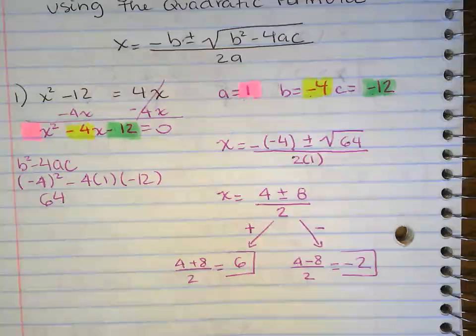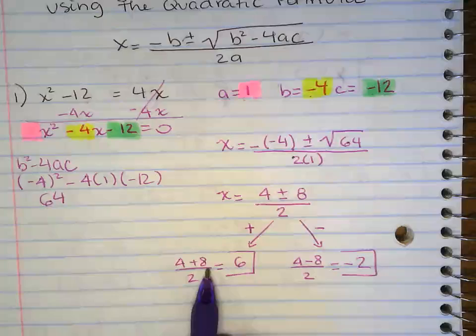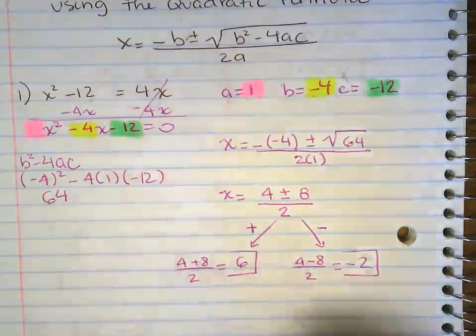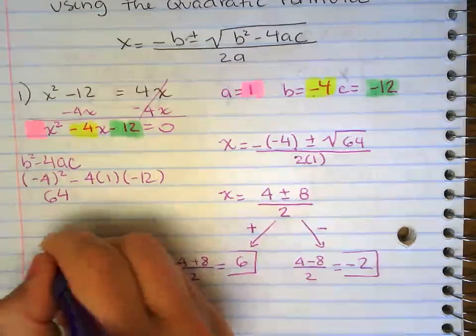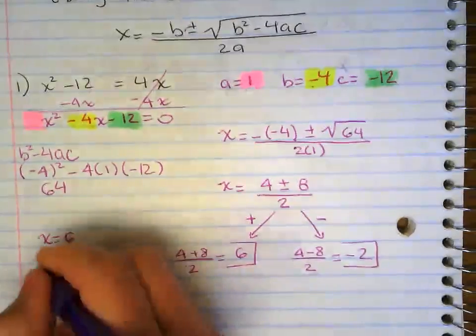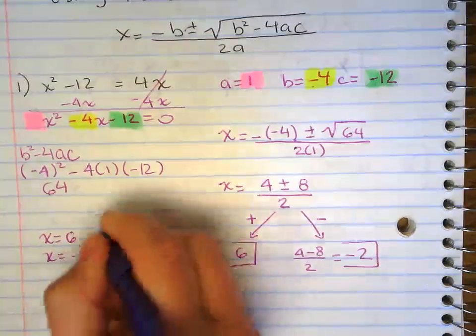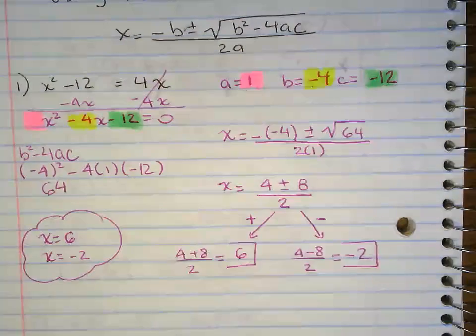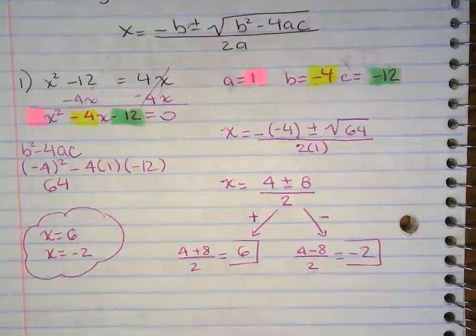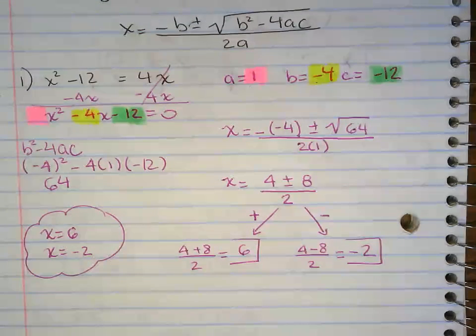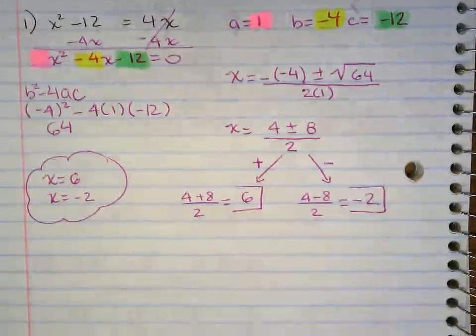If you're not sure, just type that in the calculator. Be careful with PEMDAS right here. So here you got two answers. X equals 6 and x equals negative 2. Seems like it's a lot of work, so keep it organized.